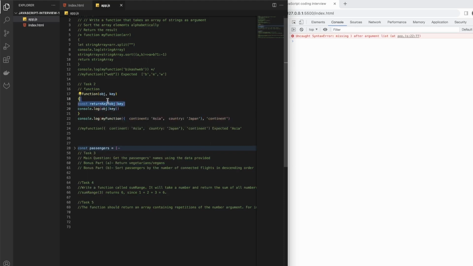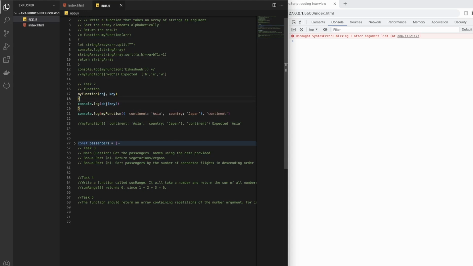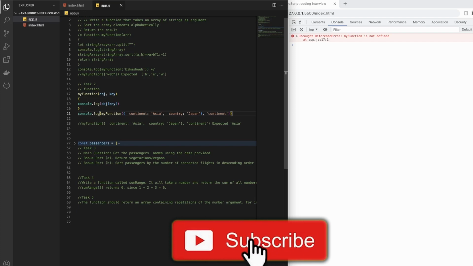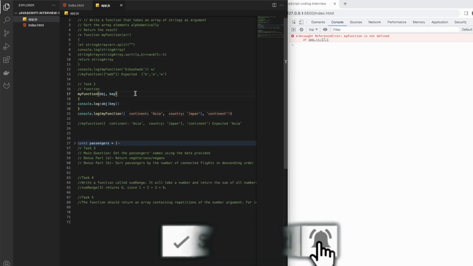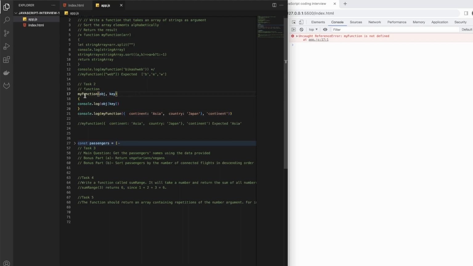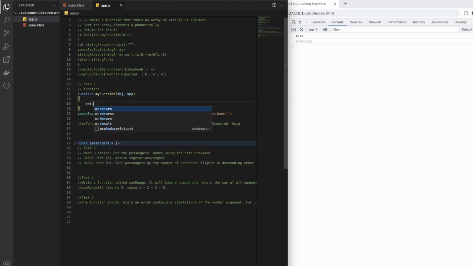Object key, we actually don't need this. Still missing after argument. Okay, at least here we are missing something. My function is not defined. Oh yeah, that's true. That's totally true. Okay, that's interesting. So now let's just do something here, what we did earlier, and then we get Asia here. All right, so this would be it.